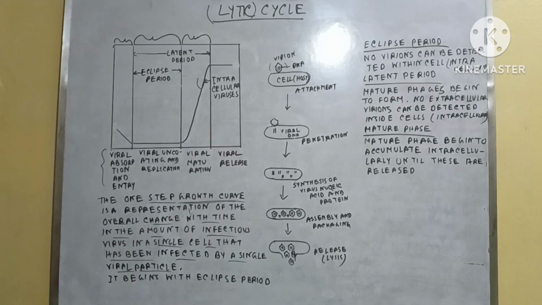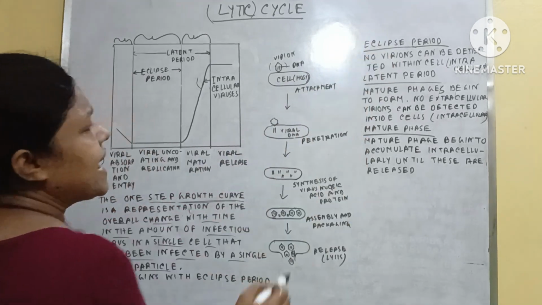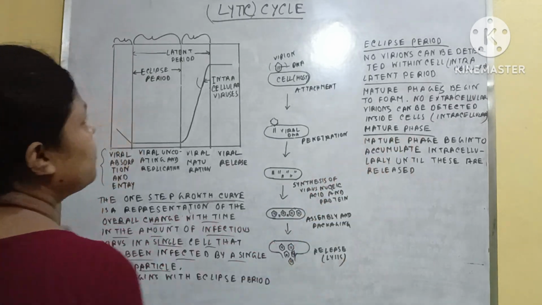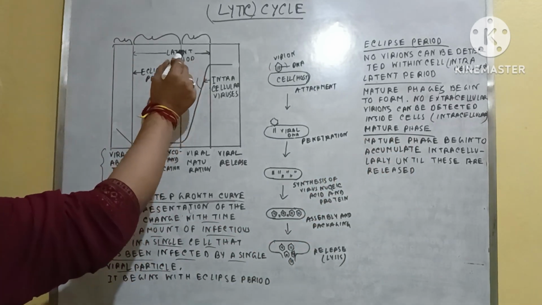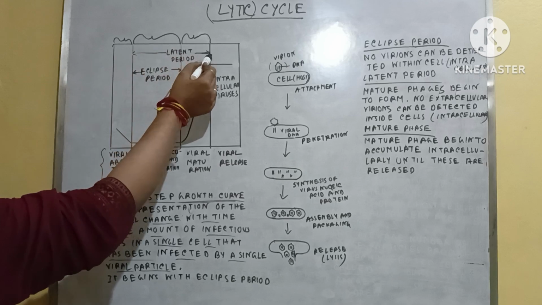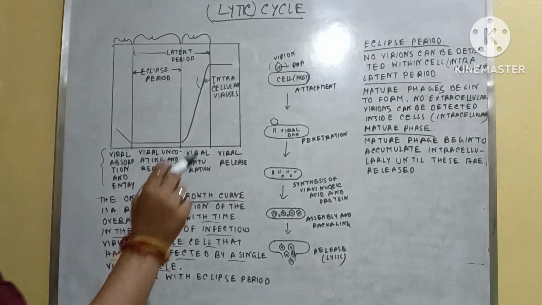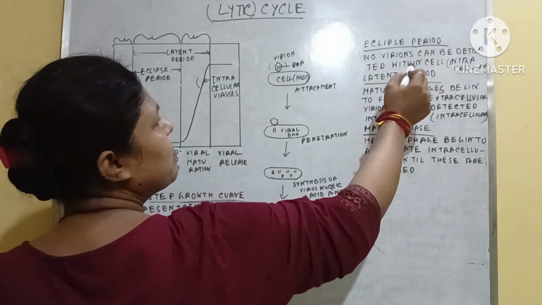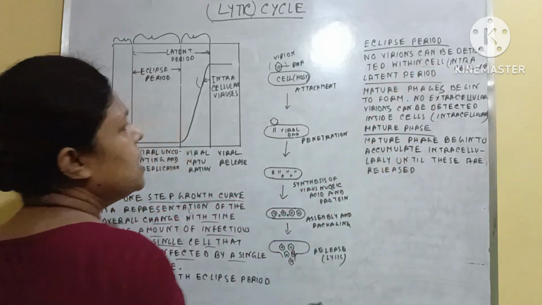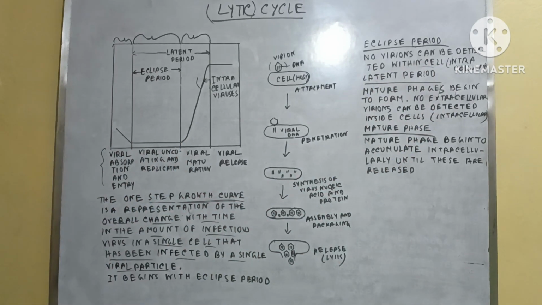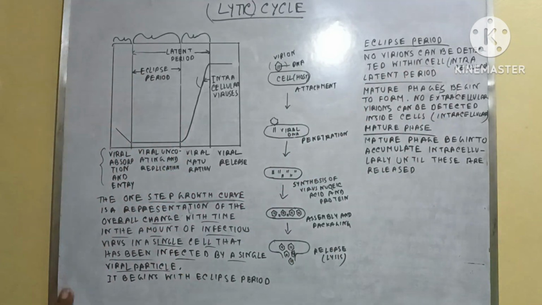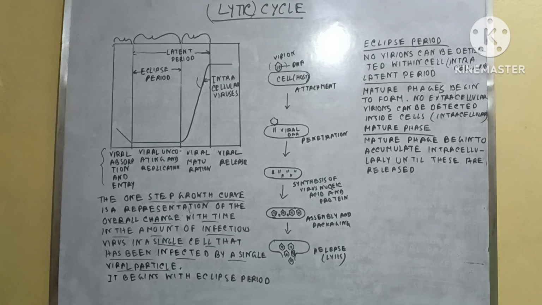Clear? So here are the periods. One is the eclipse period, second is the latent period, third one is the mature phase. Okay, the latent period remains within this and this. So what happened in the eclipse period? Here no virus can be detected within the cell. You cannot detect any phage virus within the cell. This is the first point, the eclipse period.